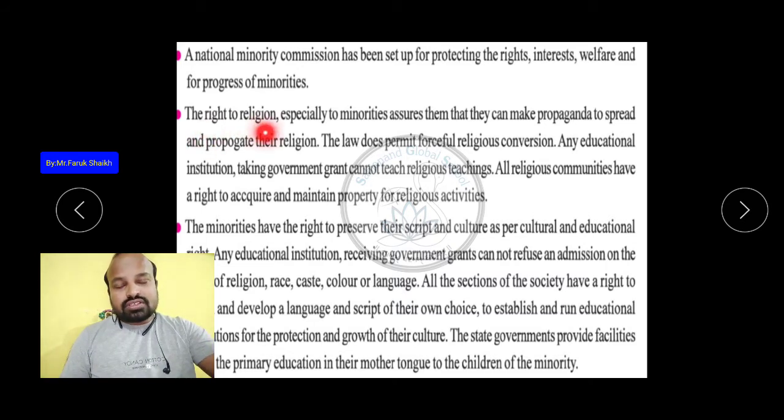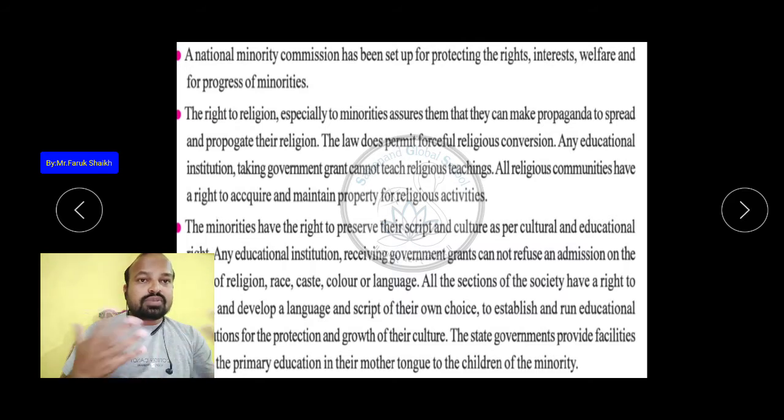The right to religion, especially to minorities, assures them that they can make propaganda to spread and propagate their religion. For the minority people, a right has been made so they can follow their religion and also propagate and spread their religion, यानी कि वो अपने धर्म का फैलाव भी कर सकते हैं, and also they can do प्रचार, means propagate.